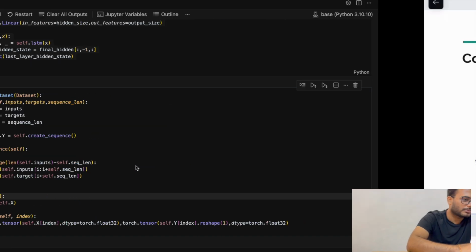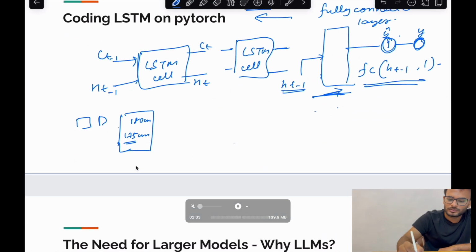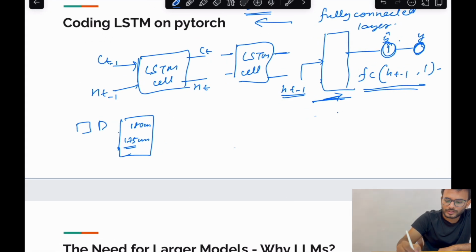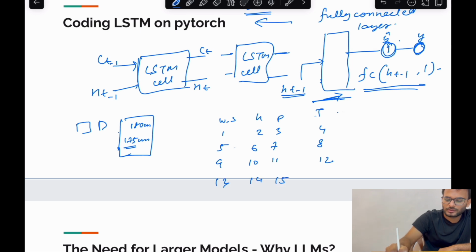Let's see how dataset preparation is done for LSTM. Let's say we are predicting temperature. We have wind speed, humidity, pressure, temperature. Let's say 1, 2, 3, 4, 5, 6, 7, 8, 9, 10, 11, 12, 13, 14, 15, 16. So for 1, 2, 3, the output is 4. For 5, 6, 7, the output is 8. For 9, 10, 11, the output is 12.